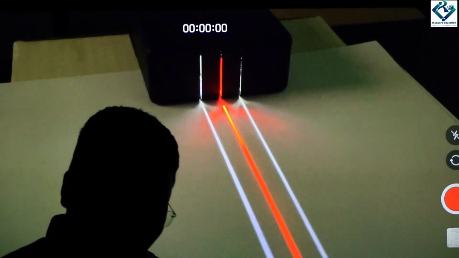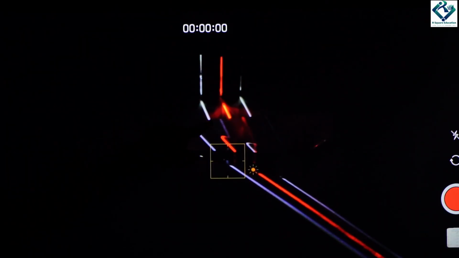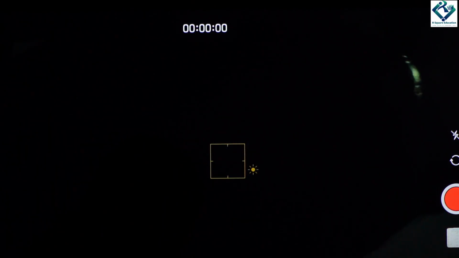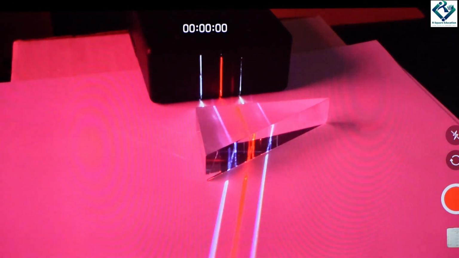If I have a triangular prism, okay, so what will happen? Can you see the light rays reach this point and then cut? Suppose if I replace it like this, it changes its direction, right?